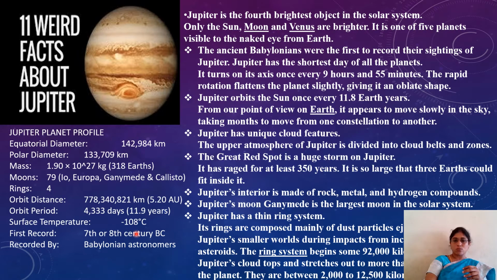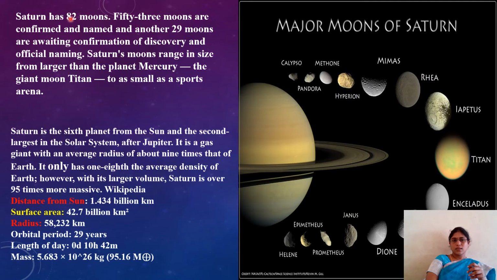Jupiter was recorded in the 7th or 8th century, and now it is the 21st century. Who recorded it? Babylonian astronomers. They introduced the world to this Jupiter. Okay, clear? Our next planet, children.